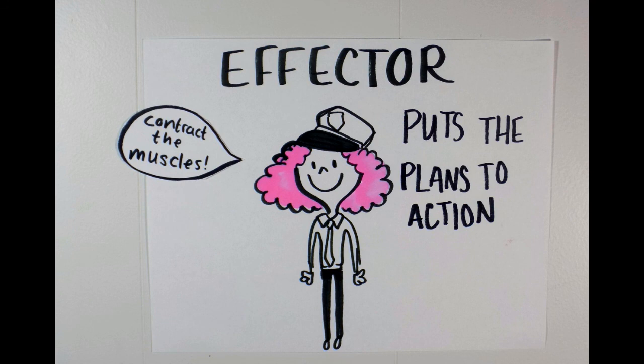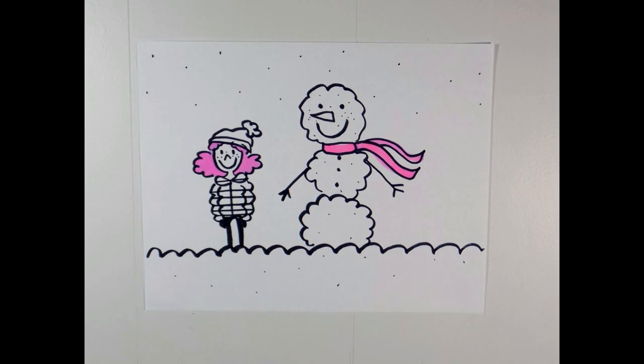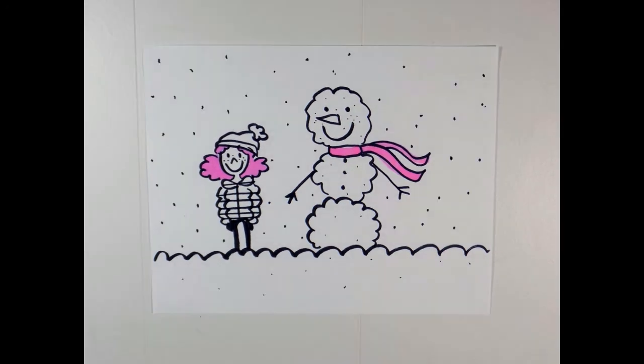With all three of these components working, the negative feedback loop is complete and the body keeps its temperature at its ideal level. And because of homeostasis, you can complete your snowman while being nice and warm.